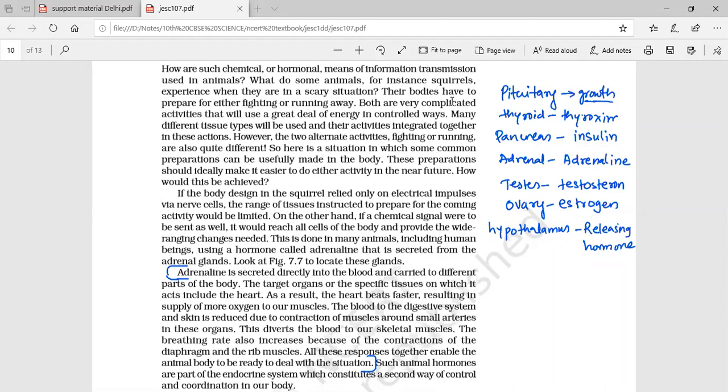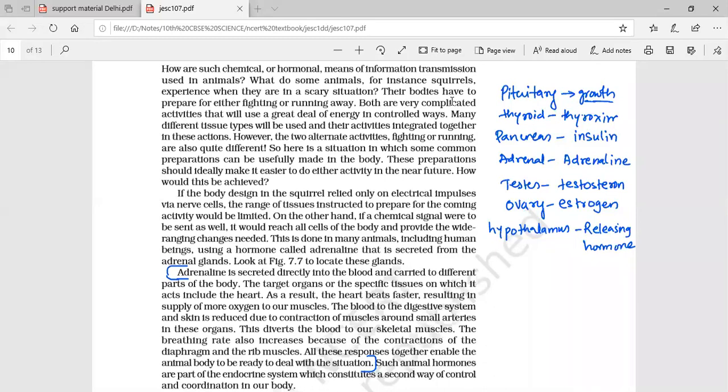Therefore, whatever chemical it secretes is secreted directly into the blood, and through the blood it is transmitted to a target organ, reaches the target organ, and then shows its performance there. Whatever it has to do, growth-related changes or simple immediate changes, is done when it reaches the target site.